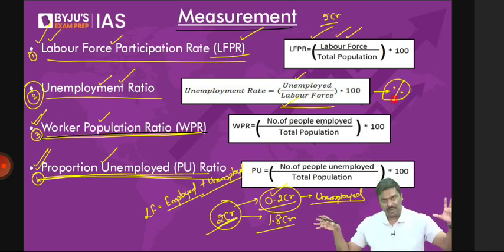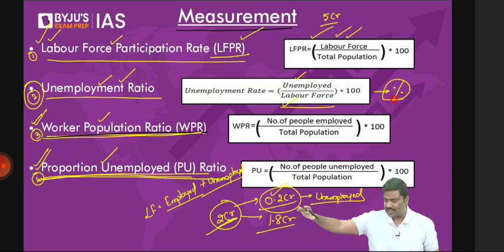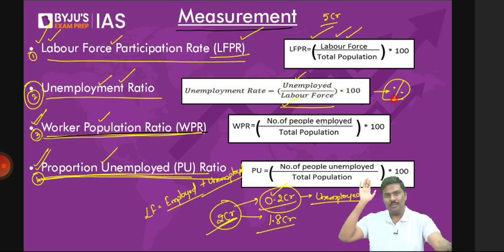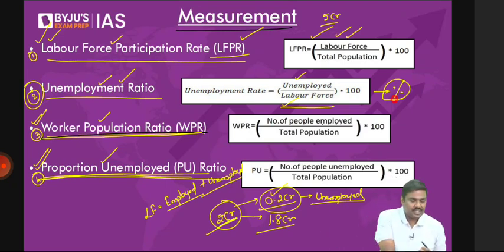Do not consider the total population because some part of the population is not even searching for the jobs. It is not eligible for the jobs. For example, children, they are not eligible for the jobs. Don't say, sir, if they're fit to work, let them work. No, my dear, you want to become an IAS officer, don't have that idea. Even if they're fit, even if they have full knowledge, until you attain the age of 15 years, you're not allowed to work. Before 15 years, it will be referred to as child labor. Done. So this is how unemployment rate is calculated.